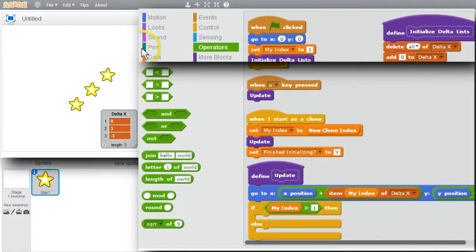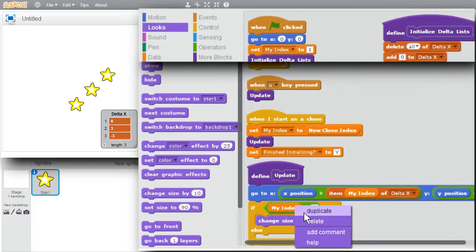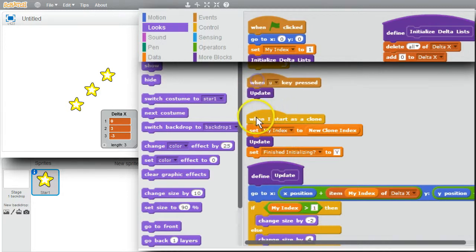I'll go to Looks. Get Change Size. I want the clone sprites to get smaller as they go away from the center. Have them change by -2. Duplicate. I'll have the creating sprite in the center get a little bit larger. I'll make it 4. A little hard to see. I'll move these up a little bit.